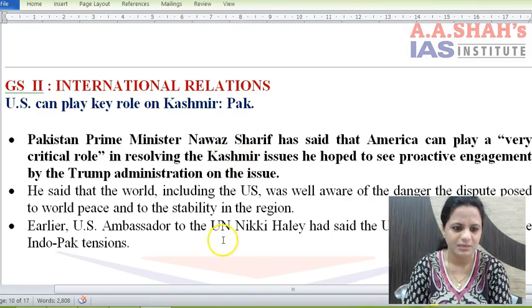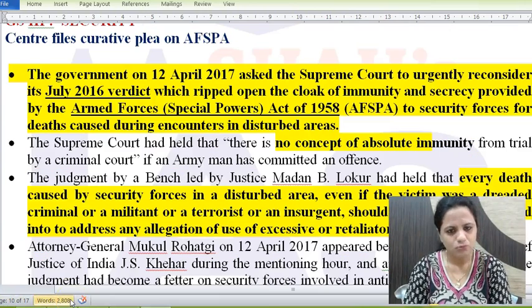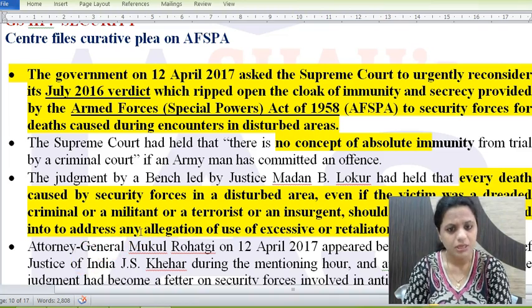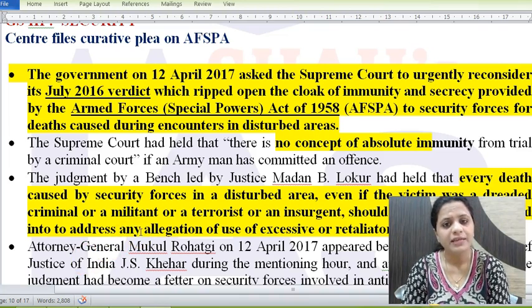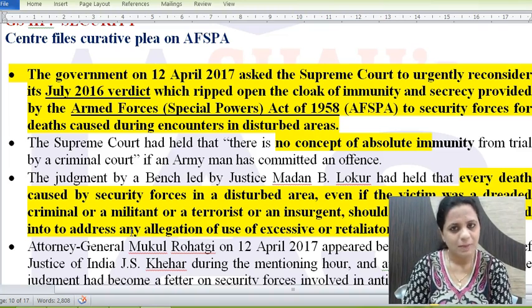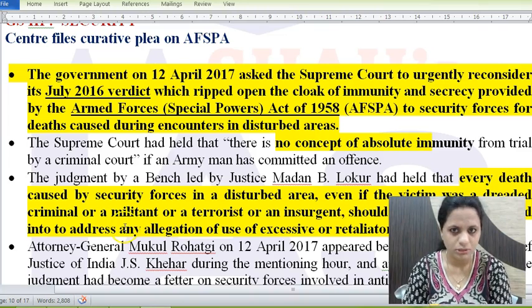India is against this. Next is Center files curative plea on AFSPA. So by now, I suppose you must be knowing a lot about AFSPA, Armed Forces Special Powers Act of 1958. This is in place in Manipur and northeastern states, Jammu and Kashmir for long. So here, the idea is that the armed forces have the right to shoot, even to the extent of killing a person on suspicion. So these are the powers given to the armed forces. Of course, if such great powers come, then misuse is also possible.